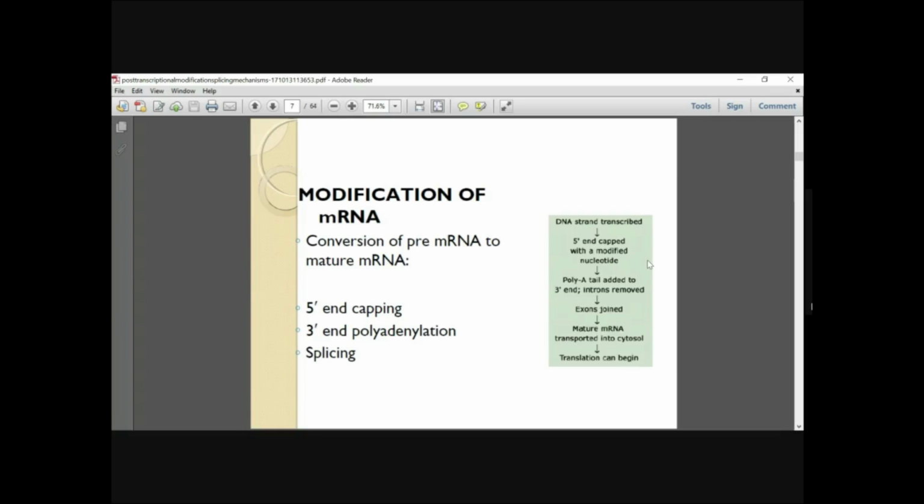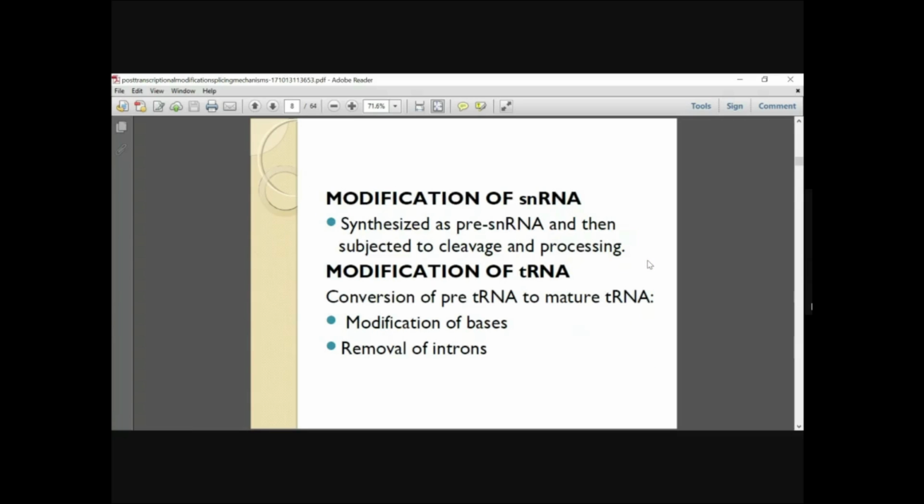Then a poly A tail is added at the 3' end, and the introns are removed and the exons joined. A mature mRNA is then transported into the cytosol, and thus translation can begin.